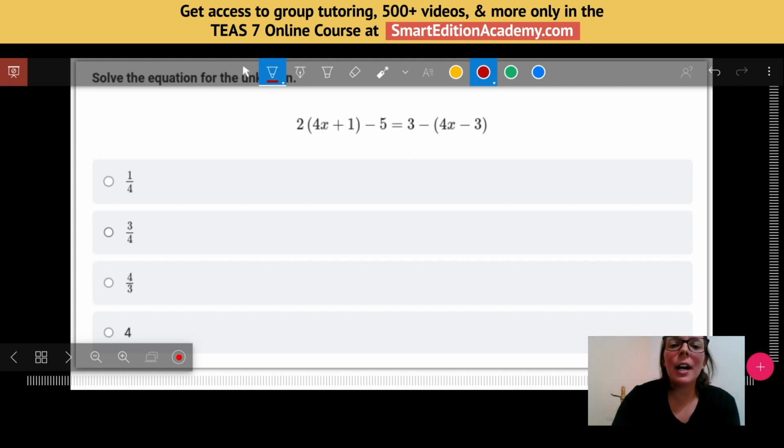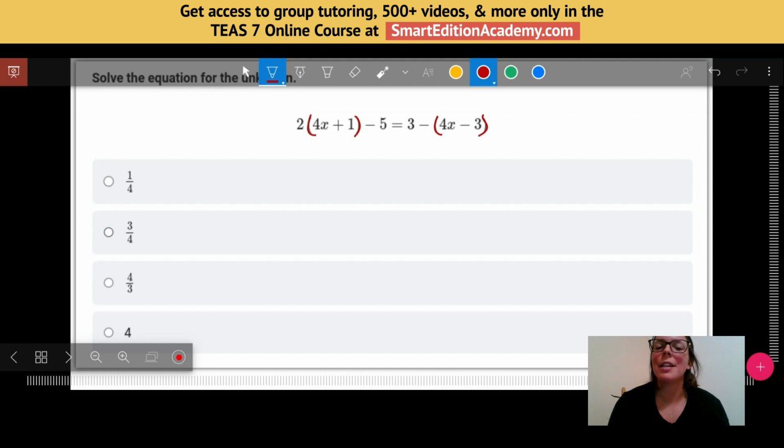We have 2 times, in parentheses, notice these parentheses, they're important, 4x plus 1, minus 5 equals 3, and then minus, and I have another set of parentheses over here, 4x minus 3. So before I start to move things over, trying to get the variable by itself, I want to simplify wherever I can.